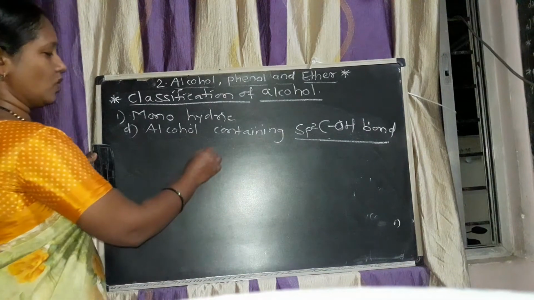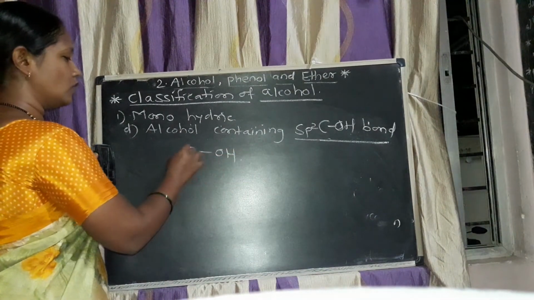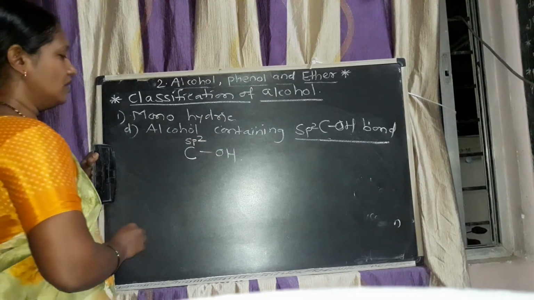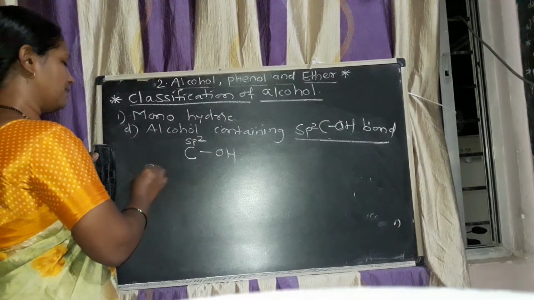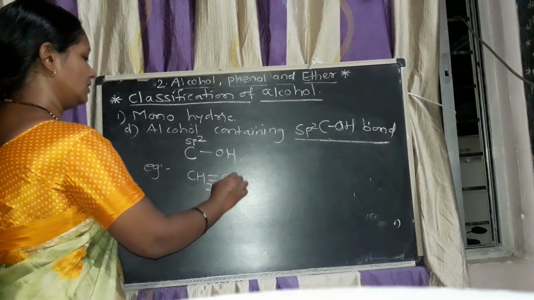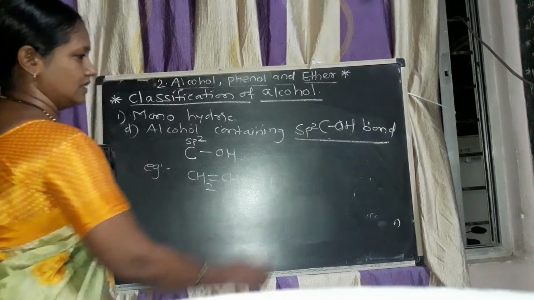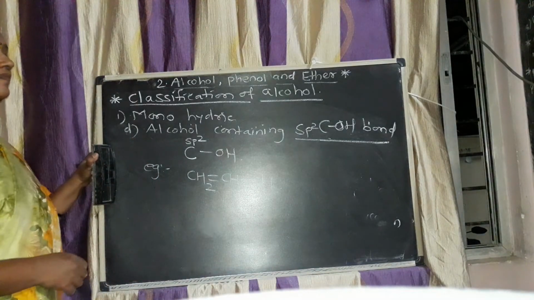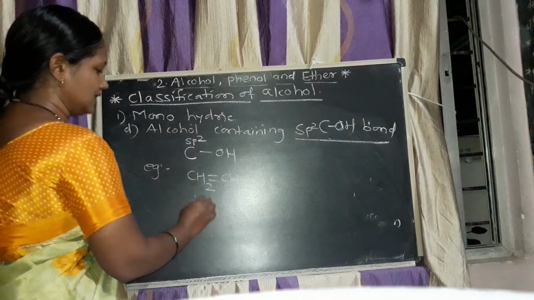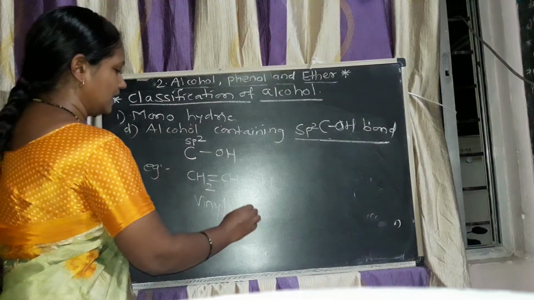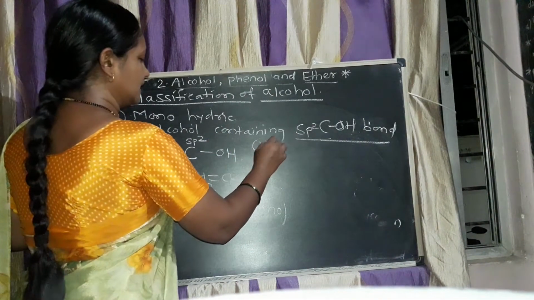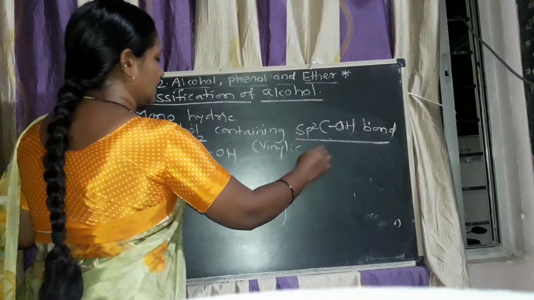Now in this the OH group is attached to the carbon atom which is sp2 hybridized. The example is CH2=CHOH. The example name is vinyl alcohol. Therefore, this heading is also called vinylic alcohol.